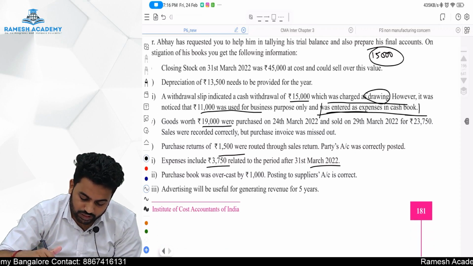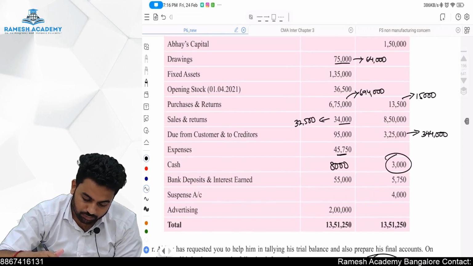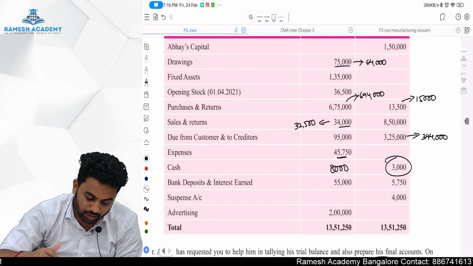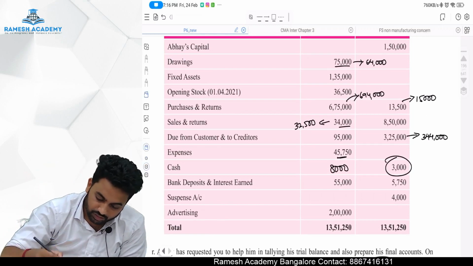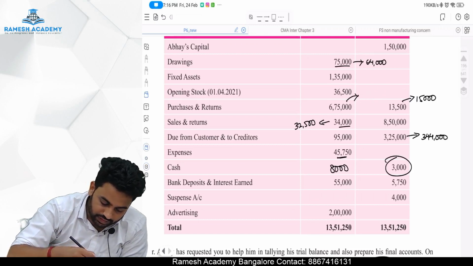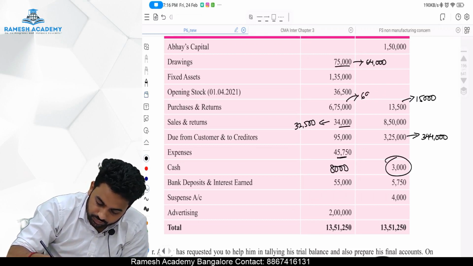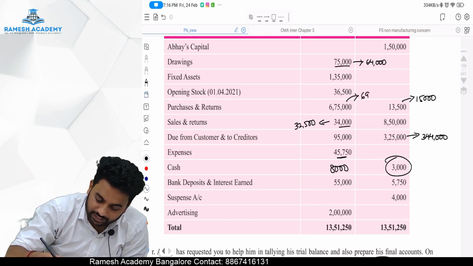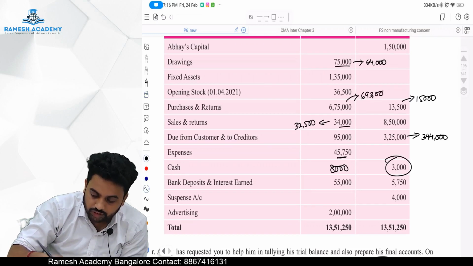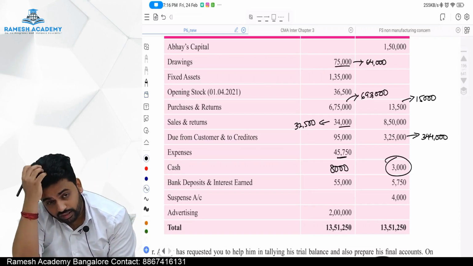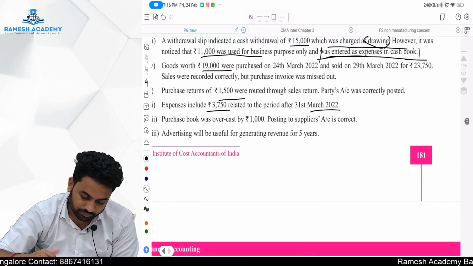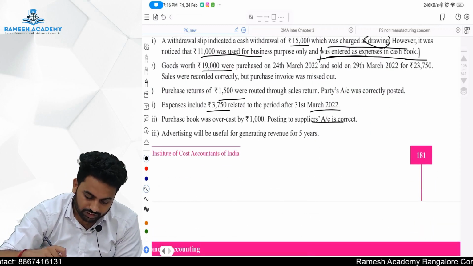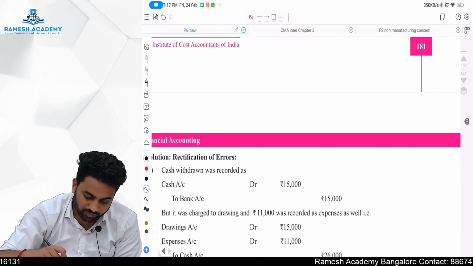Purchase book was overcast by 1,000, it seems. So purchase will become how much now? Sorry, overcast it is, so 6,93,000 it will be. Overcast means we took a higher balance. So 6,93,000. Okay. Advertisement will be useful, generating revenue, fine.